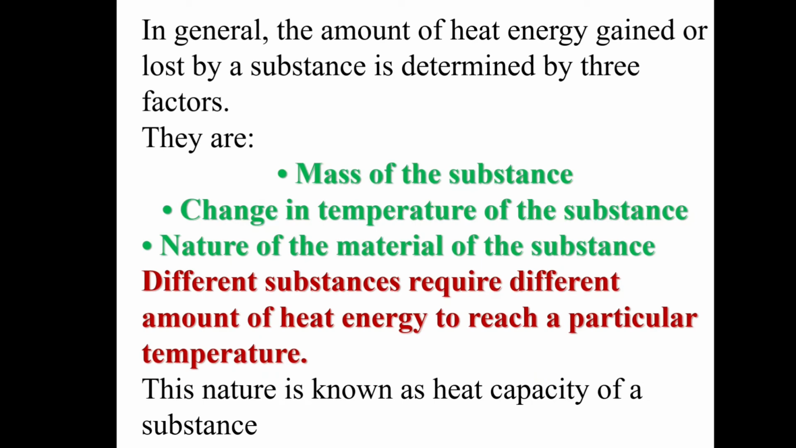How is the heat gained or lost by a substance determined? It is determined by three factors. First one, mass of the substance, how much weight it is. Second one, change in the temperature of the substance. And third one, nature of material of the substance. So different substances require different amount of heat energy to reach a particular temperature. This nature is known as heat capacity of a substance.